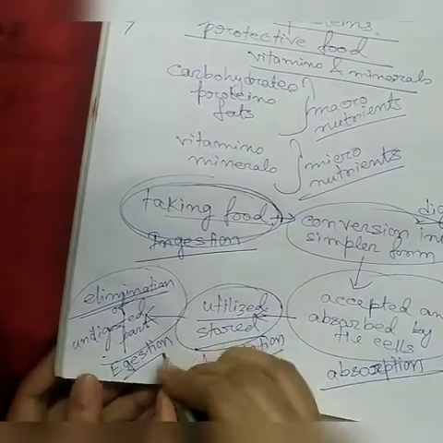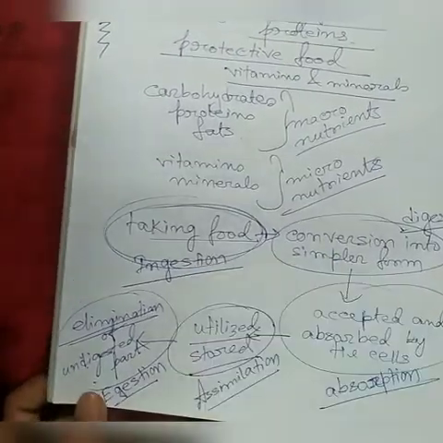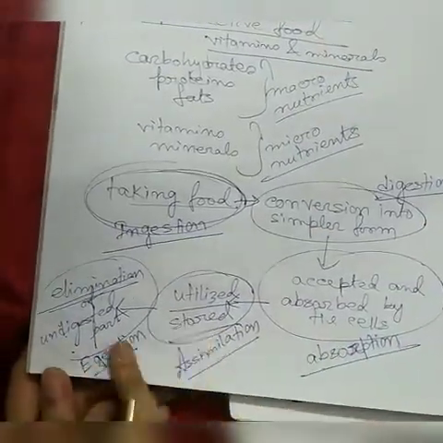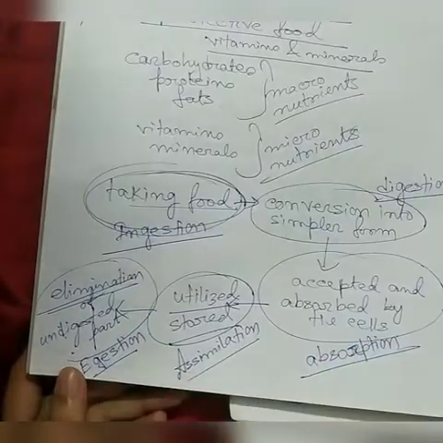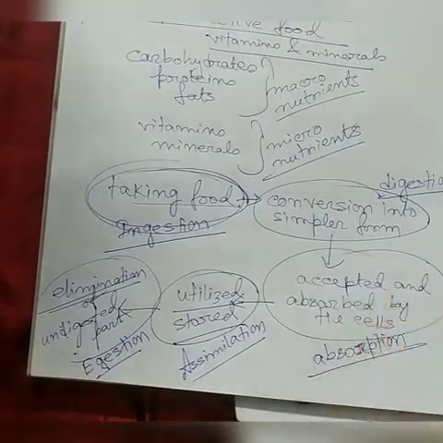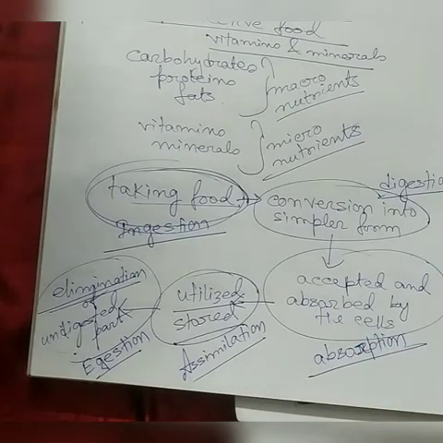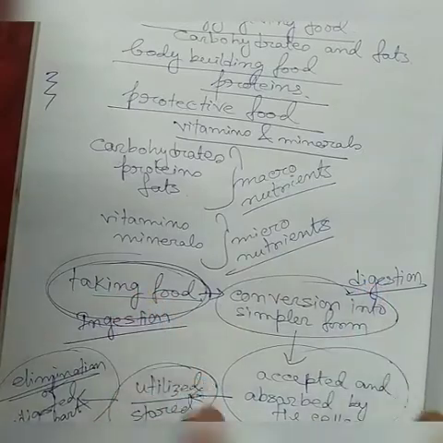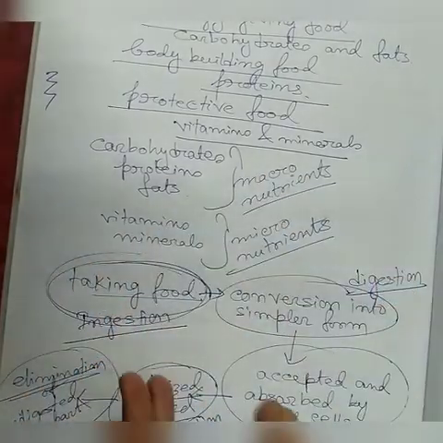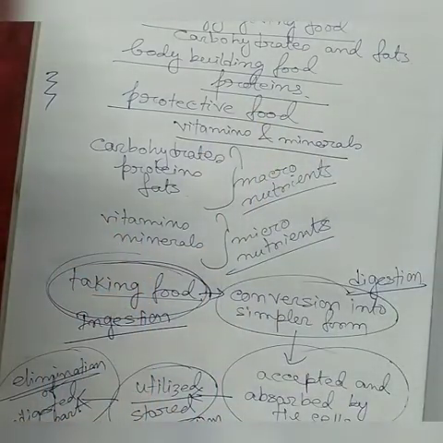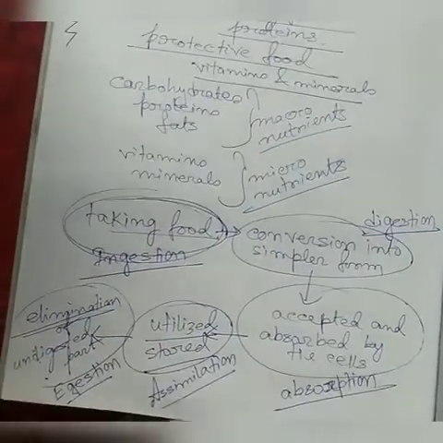E-G-E-S-T-I-O-N, egestion. So ingestion means intaking. Ingestion, digestion, absorption, assimilation and egestion. These are the 5 steps of nutrition. Okay, so this is about nutrition. Now we will learn what is the process of digestion, what are the organs which take part in digestion, the digestive system structure.